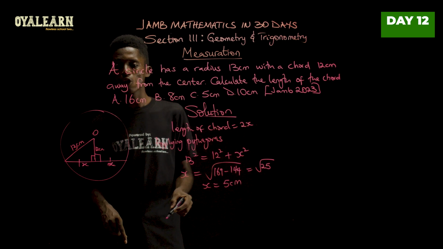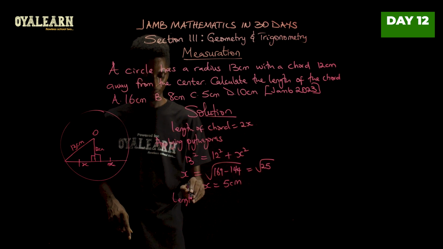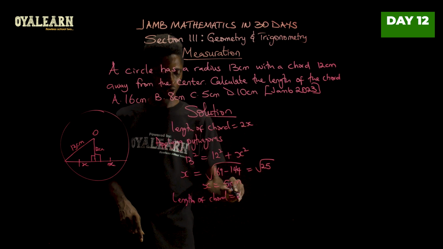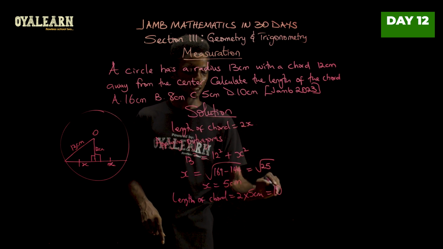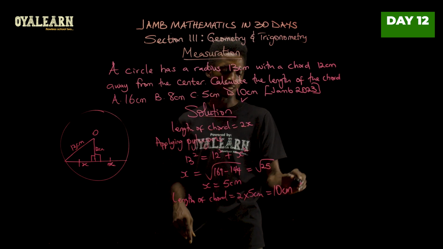Now remember, length of chord is 2x. So length of chord equals 2 times x, which is 5 centimeters, and this gives us 10 centimeters. So the correct answer is D.